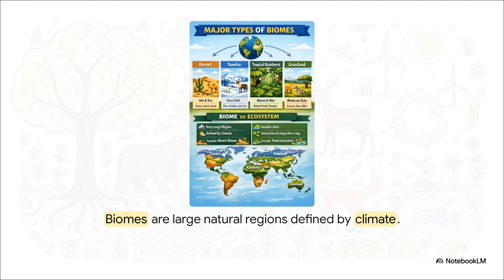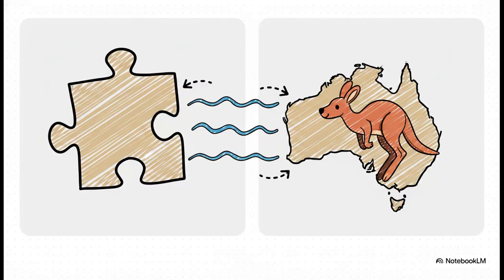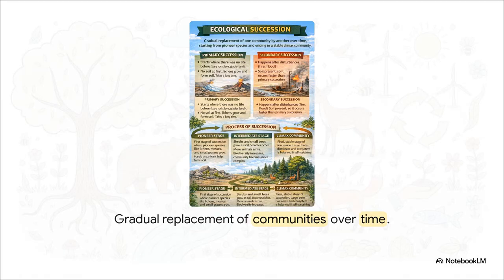Now, what about biomes? These are absolutely massive natural regions driven entirely by local temperature and rainfall. Unlike biomes, biogeographic realms were formed by continental drift, which caused totally isolated evolution, like Australia's kangaroos. So, how do ecosystems change over time? Through ecological succession, growing from pioneer species into climax communities.